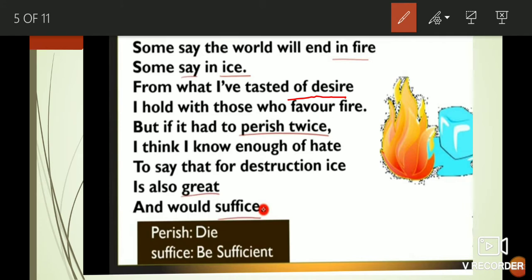It's a message that what we are growing, that it can be the fire of desire or the ice of hatred that we are generating in the current world, that the result can be very bad. It can destroy our lives, our culture, our prosperity, everything, because these two have very much power.